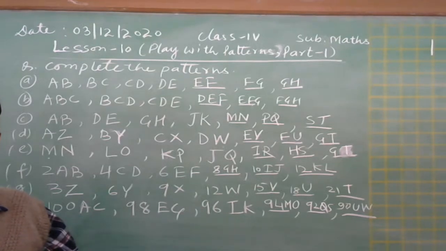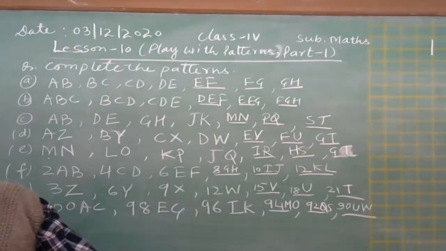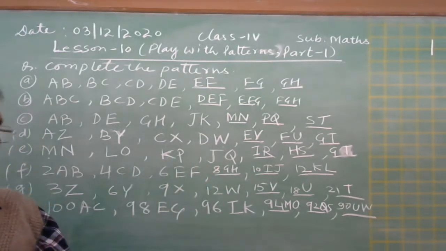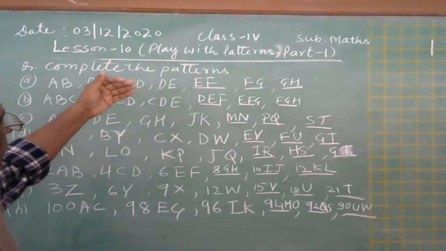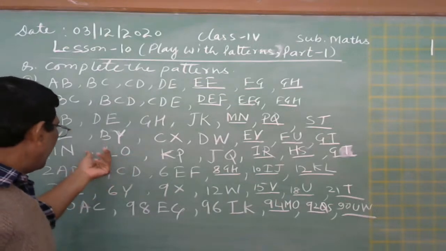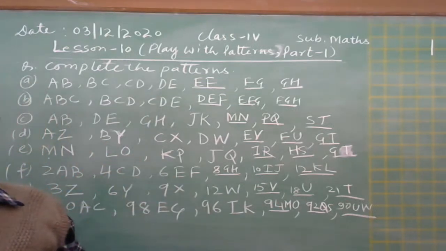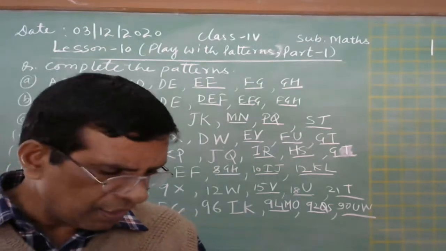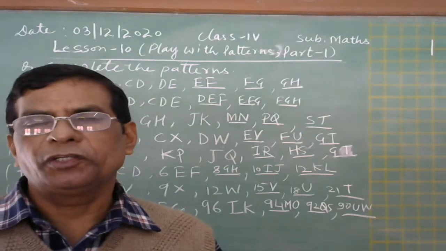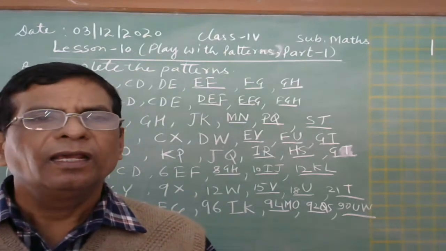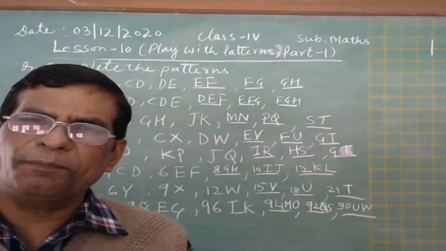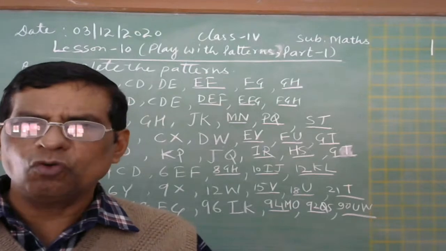Either letters only, some missing or jumping or in reverse order, forward direction, reverse direction. First of all, these are the only letters, and then these are the letters and the numbers. And then in our next class we will do the pattern of numbers. Numerical things we will take, and we will complete the pattern containing numbers only.